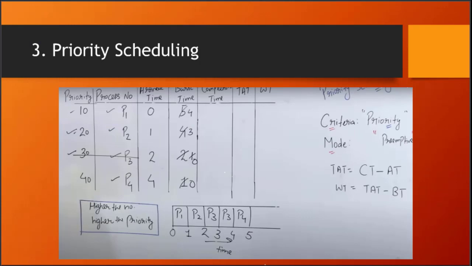And the third scheduling algorithm we are discussing is priority scheduling. In this algorithm we have another column for priority. The processes are executed based on priority level. Process 1 has priority 10, but the lowest number is the highest priority, and so on. Process 1 comes first because its priority level is highest, and other processes follow with the help of priority.